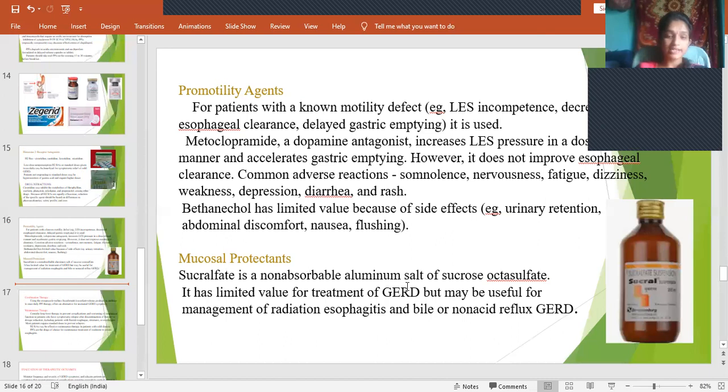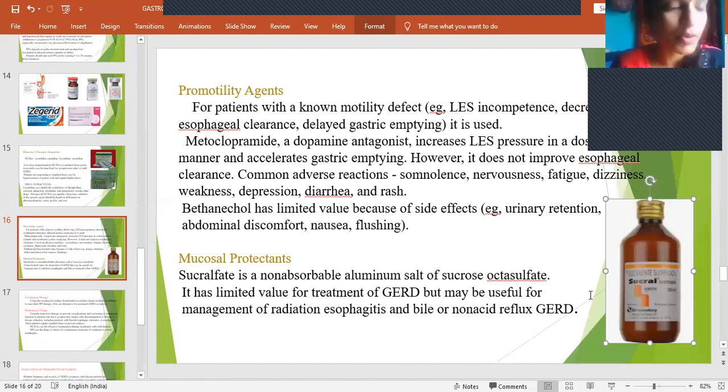And then mucosal protection, sucralfate. This is a common syrup you find in everybody's house. It's an aluminum salt of sucrose octasulfate. So what does it do? It will make a coating layer on the mucosa, and it will prevent the acid from directly attacking this mucosal layer.